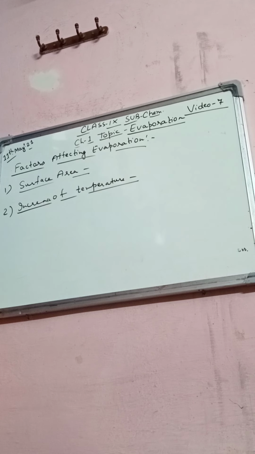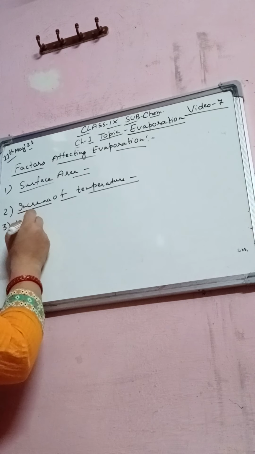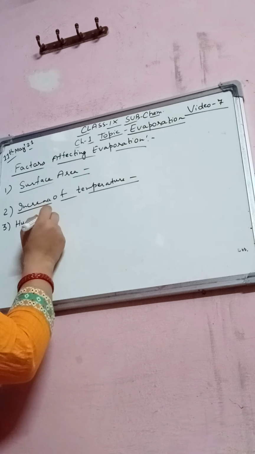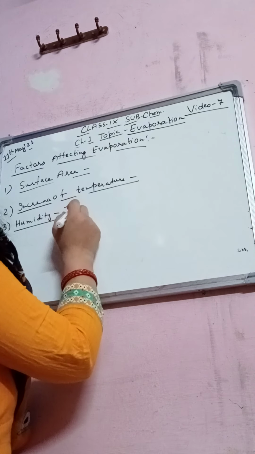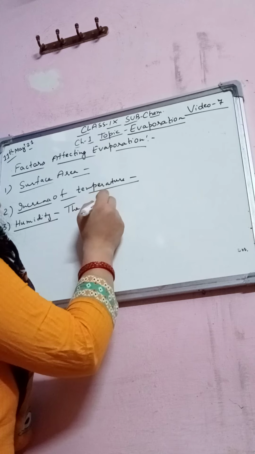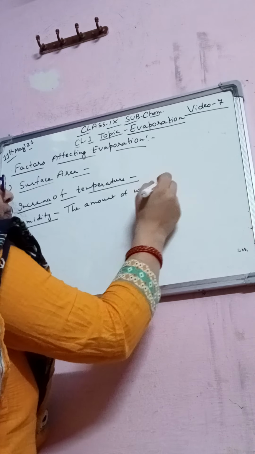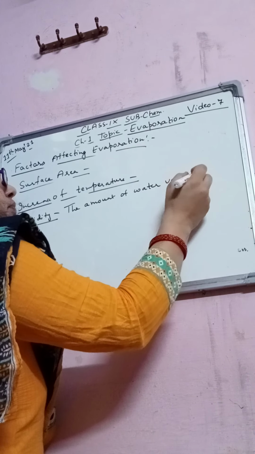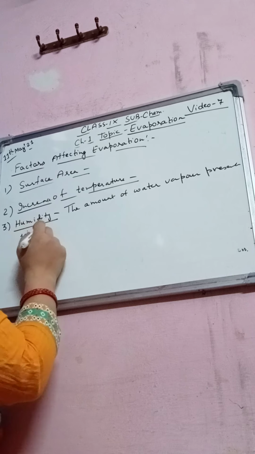And next is humidity, students. What do you mean by humidity? Humidity means the amount of water vapor present in air.